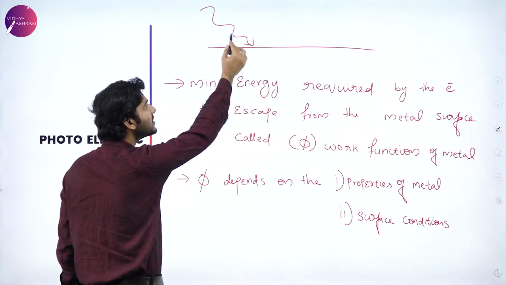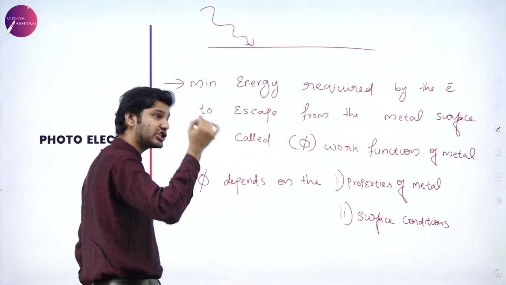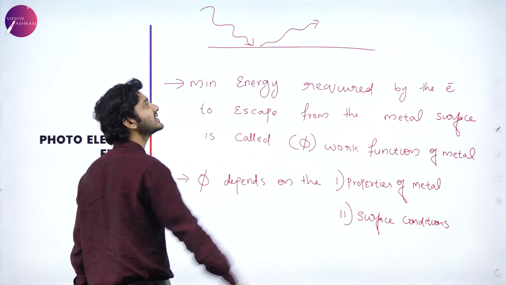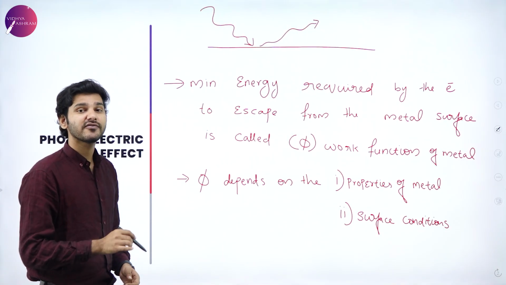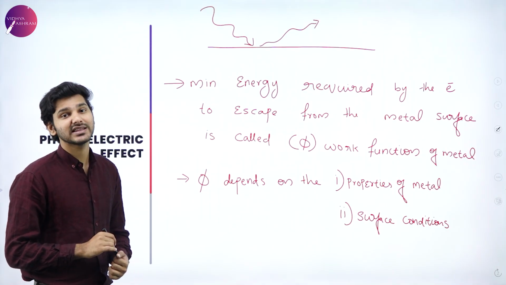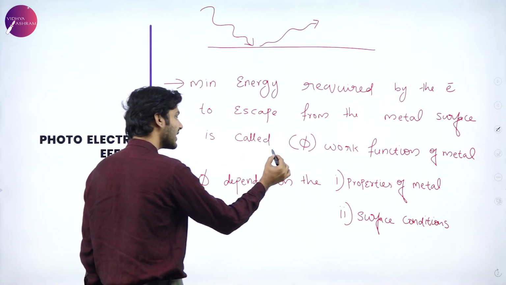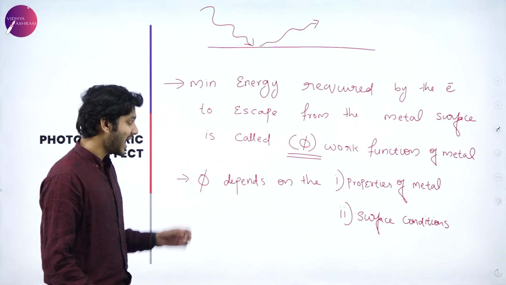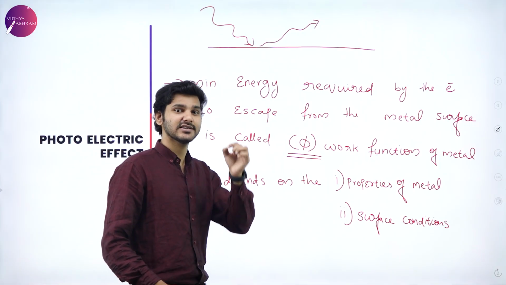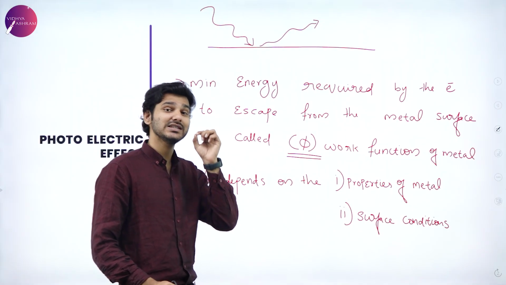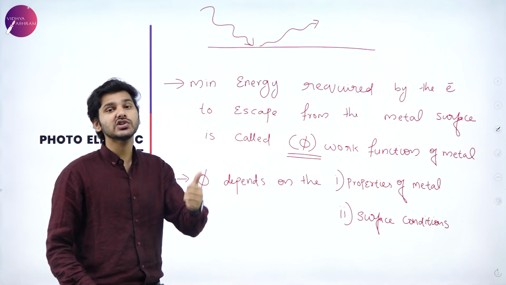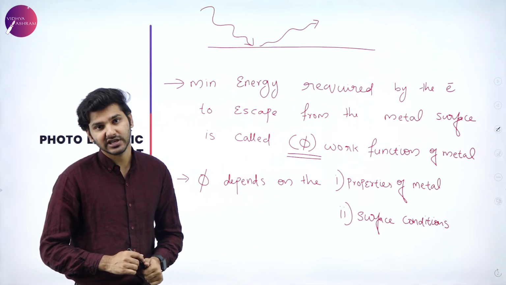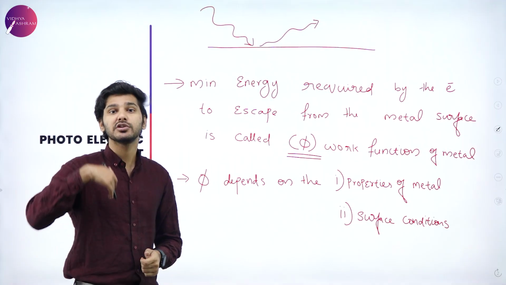That is, the minimum energy this ray should contain in order to help the electron escape from the metal surface is known as work function, which is indicated by the letter phi. So phi will indicate what the work function of that particular metal is. And this phi, the work function of the metal, depends upon the nature of the material used. That is, it depends upon which metal you are using. For example, are you using iron? Are you using cesium?